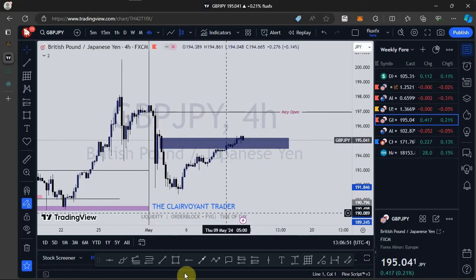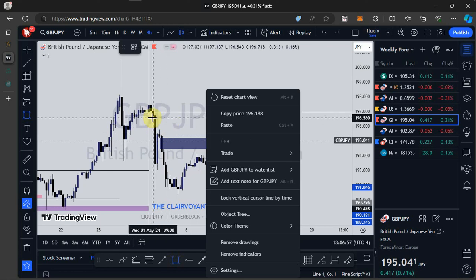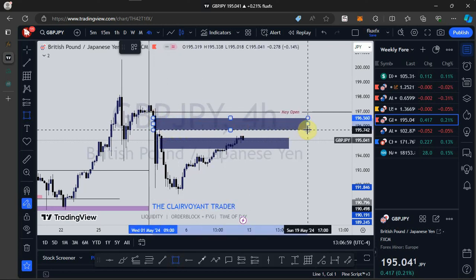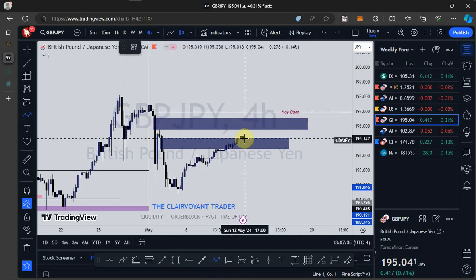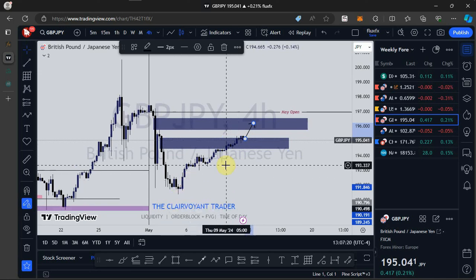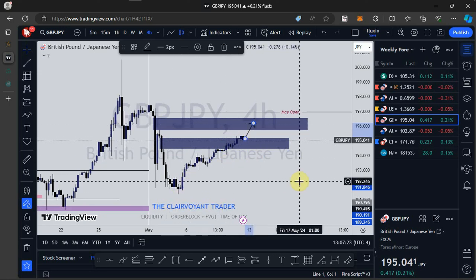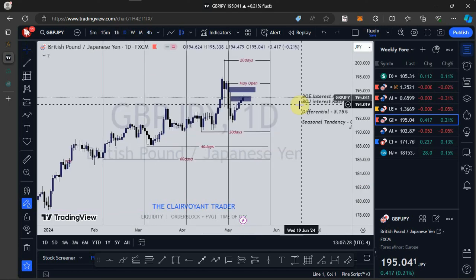There's also another fair value gap right here, this low and this high. So that is a fair value gap. Going into next week, price can decide to move to the upside to fill this fair value gap finally. Then we see an impulse move to the downside, because all this price action we are seeing here, I see as retracement. I'm expecting to see price continue to push to the downside. So that is just that so far as GBPJPY is concerned.